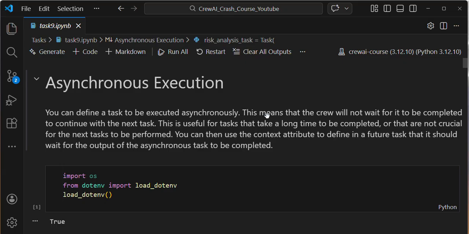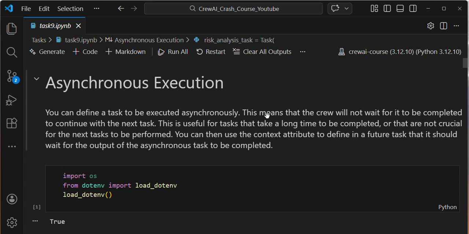In my last video we briefly discussed async. It can perform operations concurrently, executing the tasks concurrently. It waits until all three tasks get executed, and then gives the result. In this video, we are going to execute the same thing again, but in the CrewAI framework, where there is a parameter called async execution.